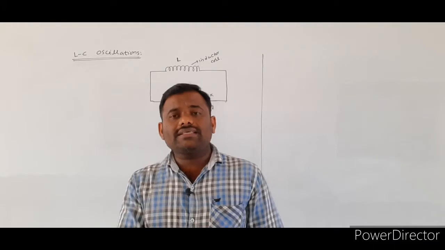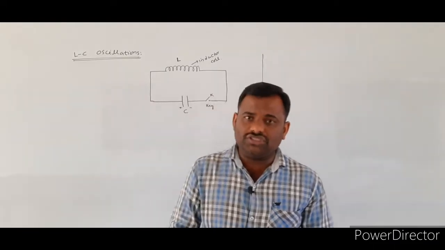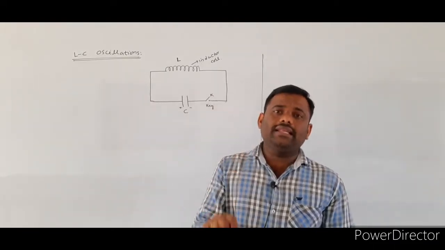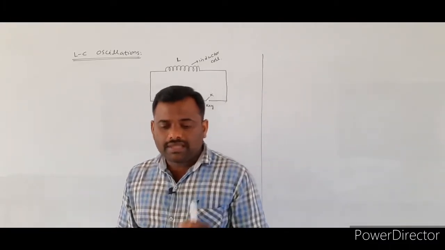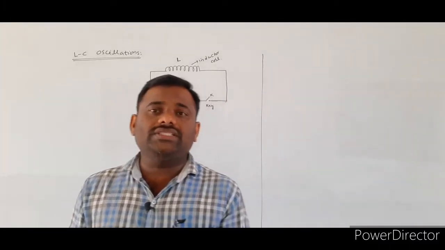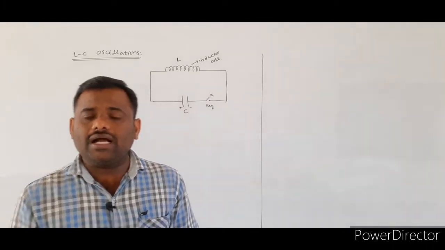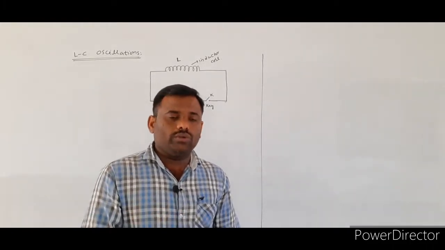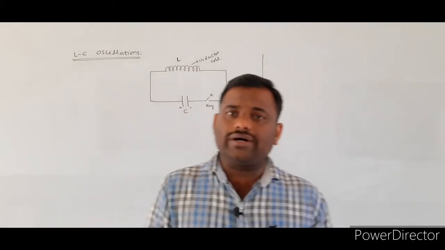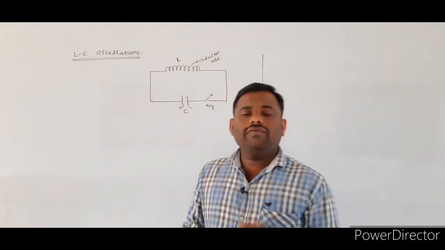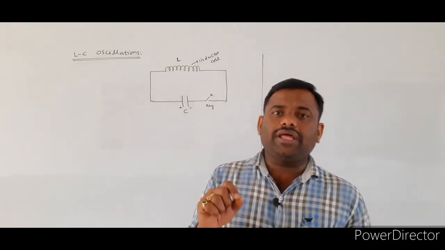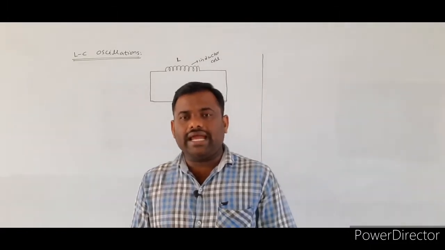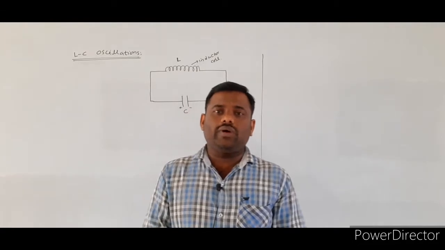While it is making the oscillations about the mean position, the particle has two types of energies. What are they? The particle has potential energy as well as kinetic energy. Already we know that when the particle is at the extreme position, its potential energy value will be maximum and its kinetic energy value is equal to 0.